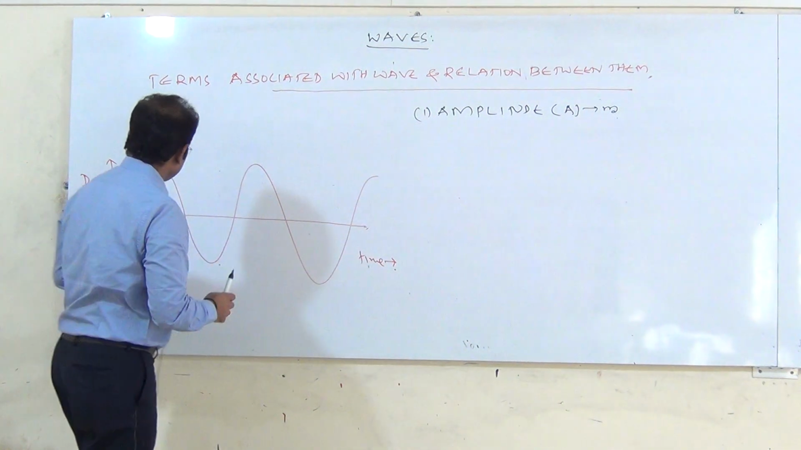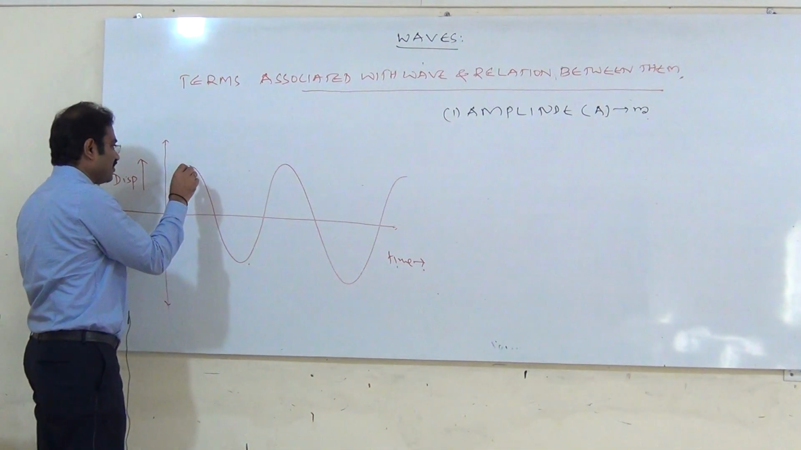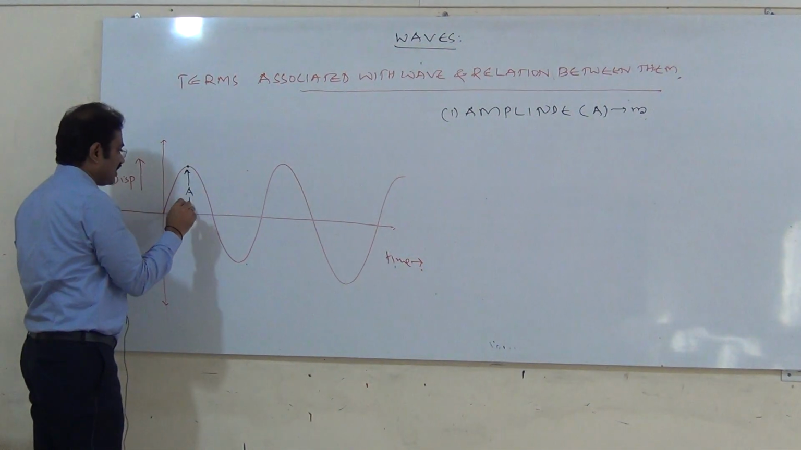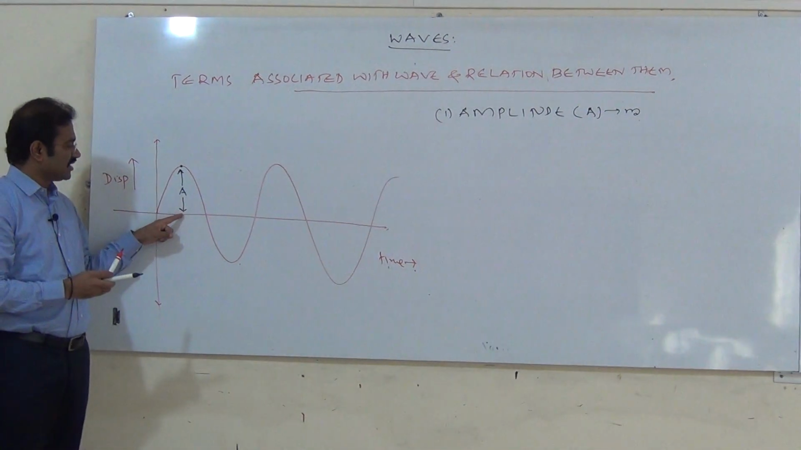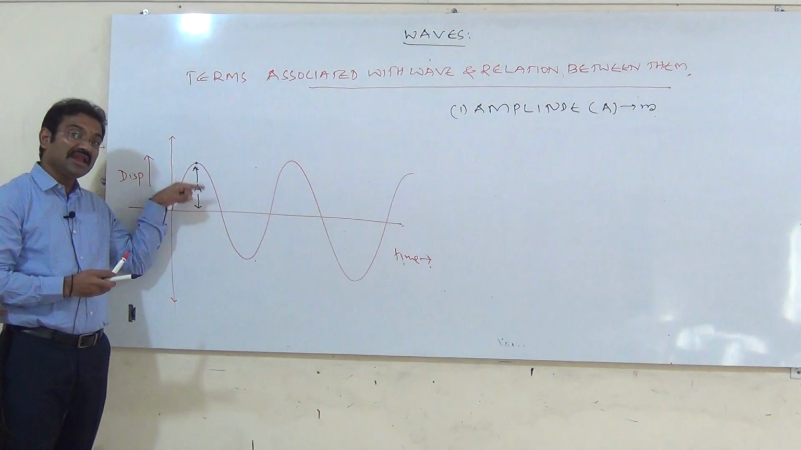If you take this one, this is the particle with the maximum amplitude and I can call this one A. Therefore, what is the amplitude if you ask me? Amplitude is nothing but the maximum displacement of the particle from the mean position.